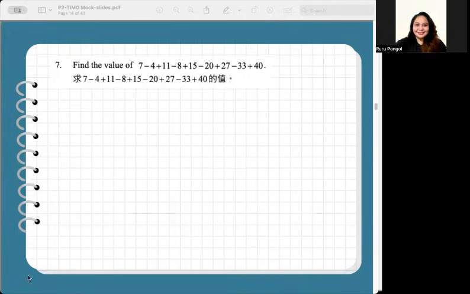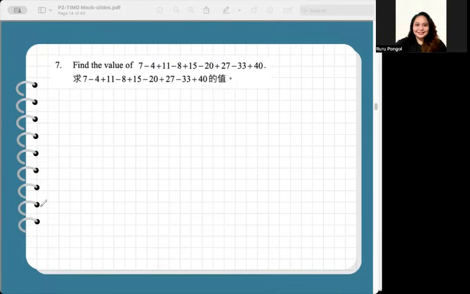For example, let's start with 7 minus 4, and that's equal to 3. 11 minus 8, that's 3. 15 minus 20, which you can pair with the other numbers, where you can also subtract your minus 20 from plus 27, your 33 from 40.